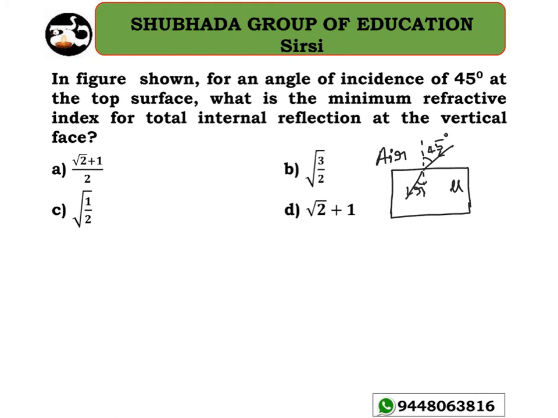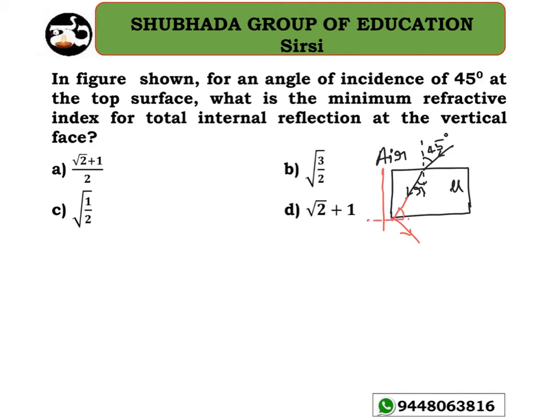The next problem says that in the figure shown, for an angle of incidence of 45 degrees at the top surface, what is the minimum refractive index for the total internal reflection at the vertical face? So now I can take this as the vertical face. Here there must be the incidence so that it has to reflect back to the same medium. That is what the question asks. Let me take this as the normal; it acts like a normal.